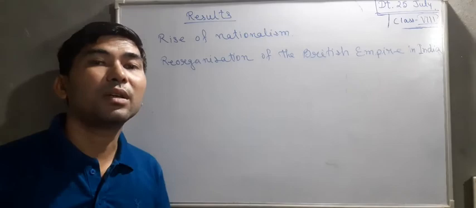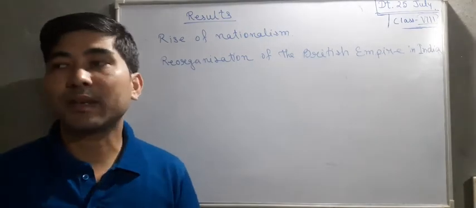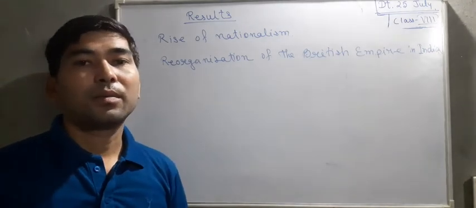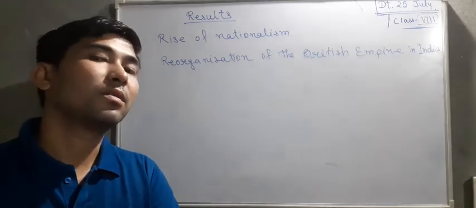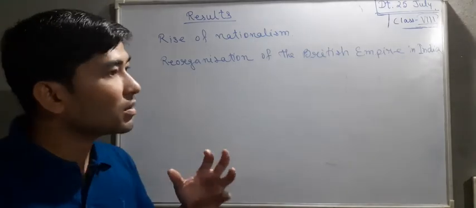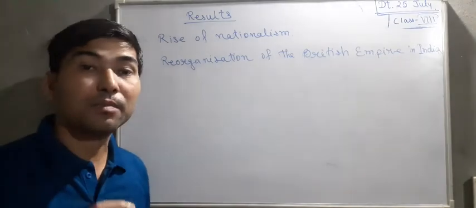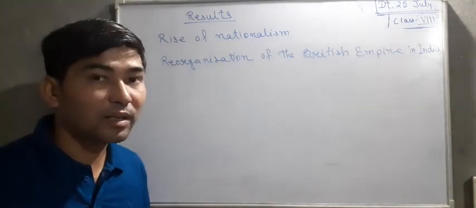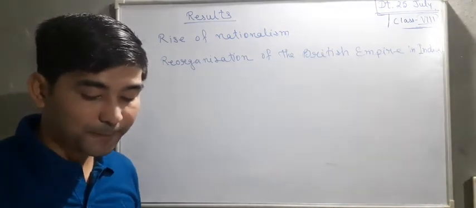When somebody tells you that India is a backward country, it will certainly develop some kind of feelings in your mind or your soul. It will make you feel bad when somebody says bad about our own country. That is the rise of nationalism, a feeling developed after the revolt of 1857.